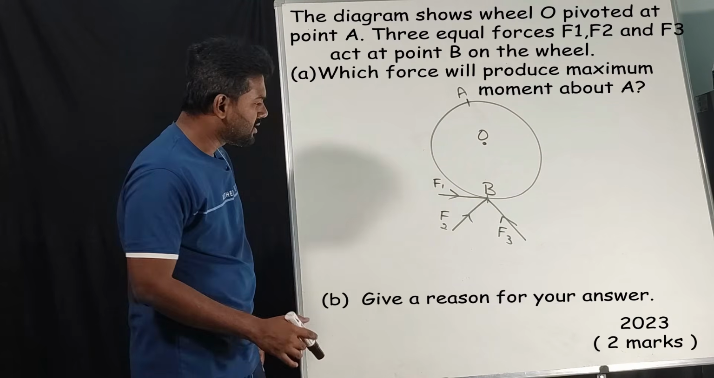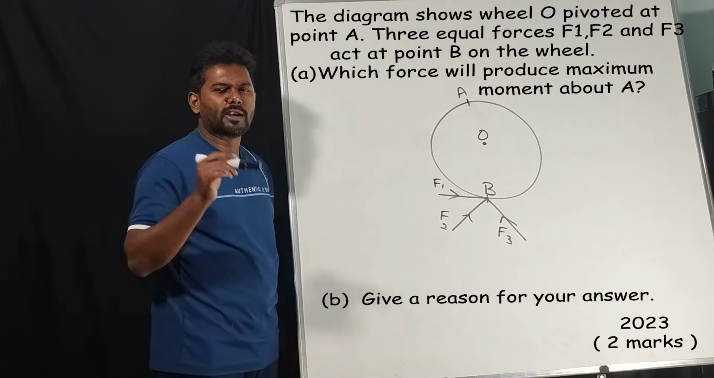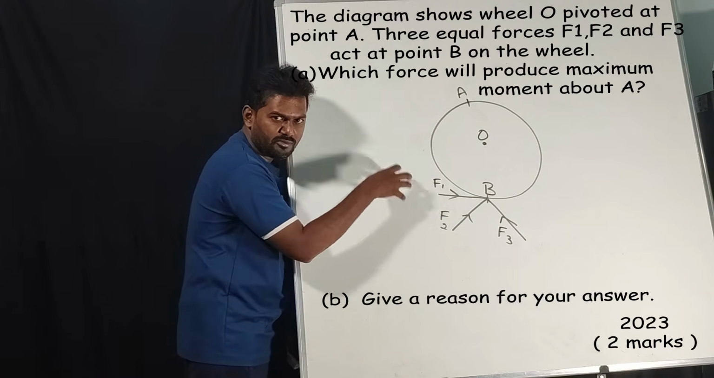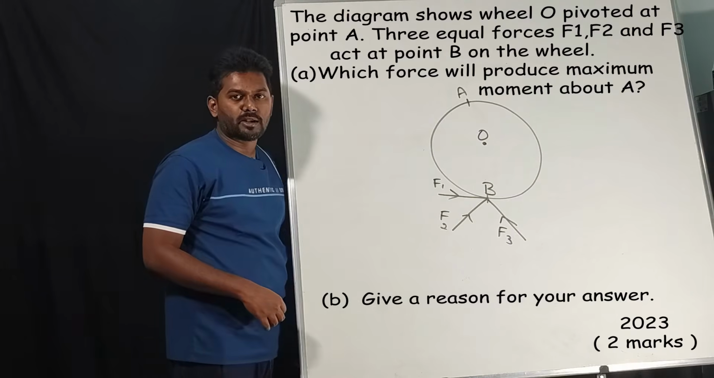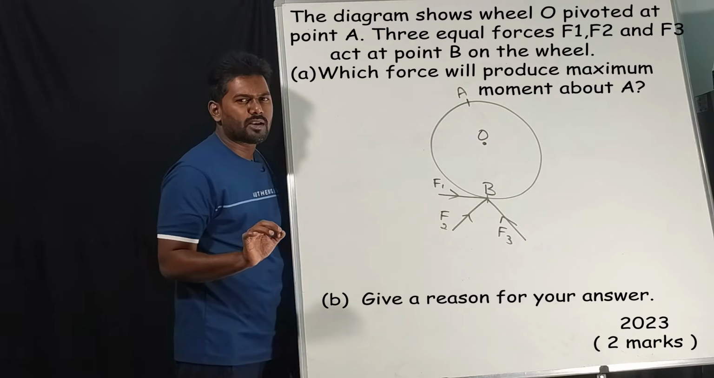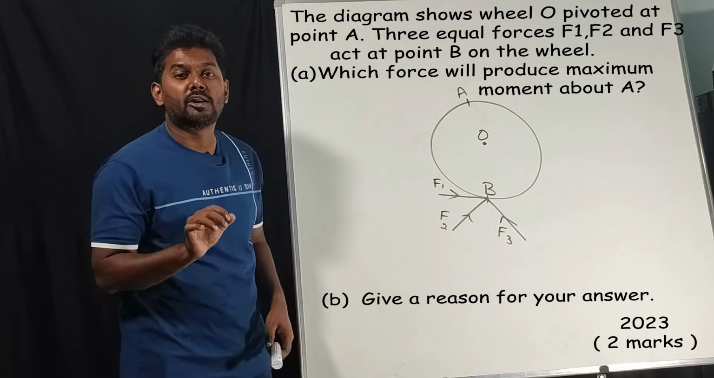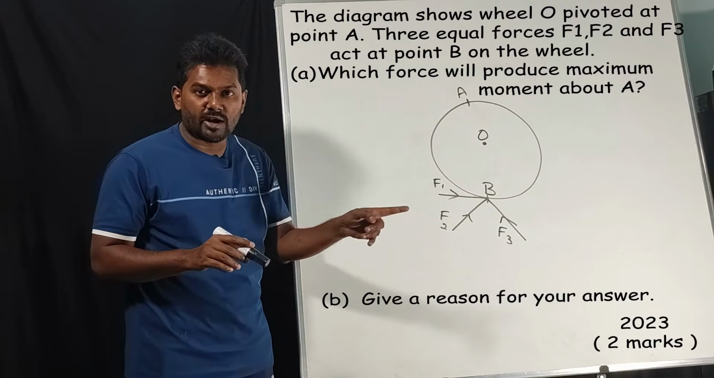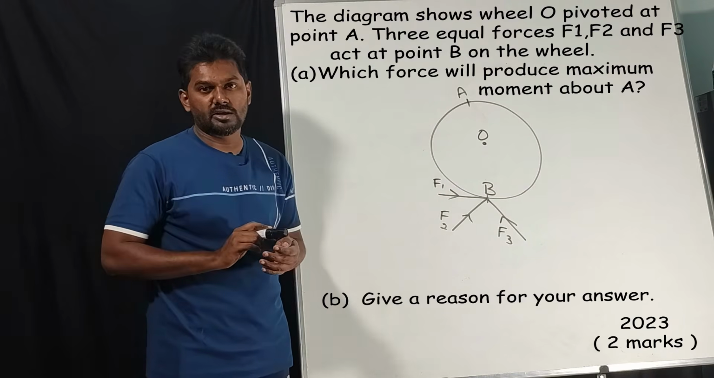Now the question is, which among these 3 forces will have maximum moment? What do you mean by maximum moment? Which force will produce maximum turning effect? So the answer is very simple, F1. Why F1? The important thing about moment of force is perpendicular distance, because all the 3 forces are equal. Force is one of the factors, but all the 3 forces are equal. Then which is left? Perpendicular distance.